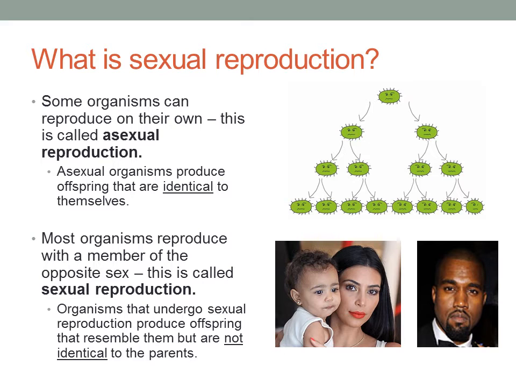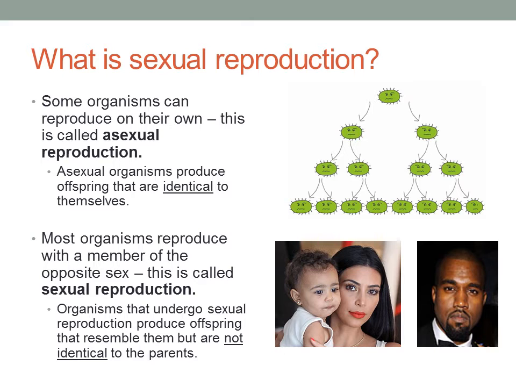We know that most organisms reproduce not asexually but sexually. And when organisms undergo sexual reproduction, they produce offspring or children that resemble them but are not identical. So here's a very famous couple, Kim Kardashian and Kanye West, and their daughter, North West. And we see that she resembles both of them, but she does not look identical to them.